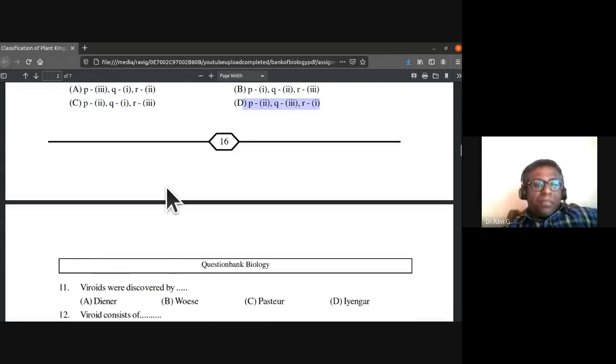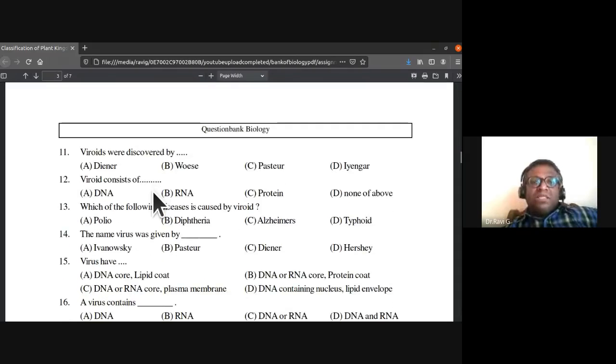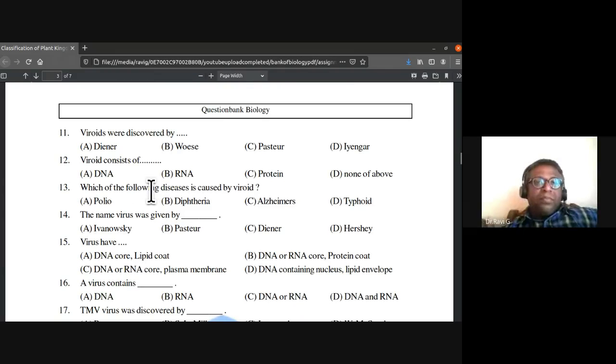11th: Viroids were discovered by Diener, Woese, Pasteur, or Iyengar. Who discovered the viroids? This is a general knowledge question, so it is not there in your syllabus. Such questions might be asked from outside of the syllabus. You should be prepared for that.